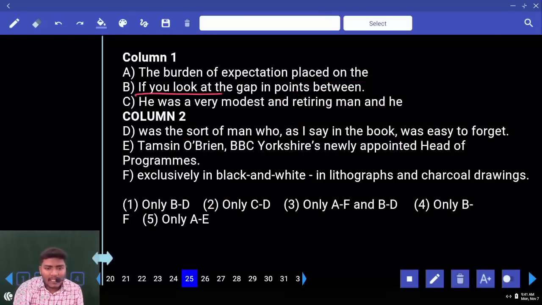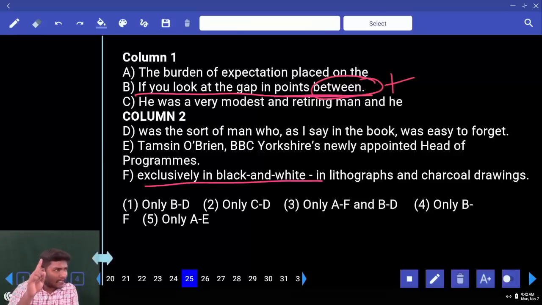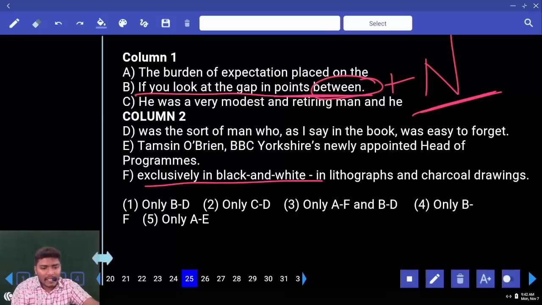If you look at the gap between in points between exclusively in black and white. Remember, between is a preposition and all the prepositions are immediately followed by nouns. Let us say if at all we don't have this phrase, between black and white, we can directly use it. Got my point now?